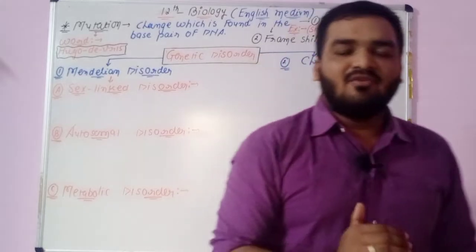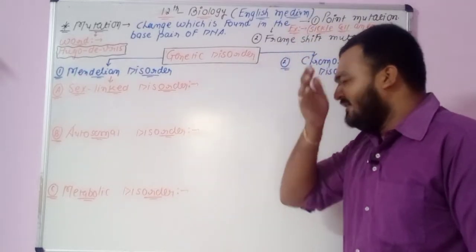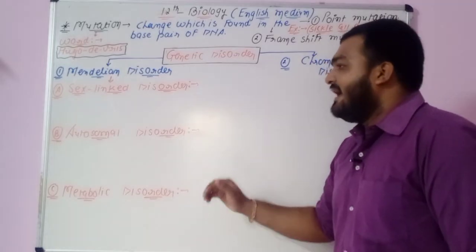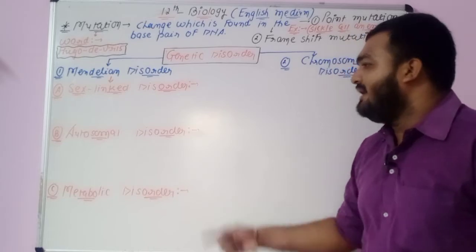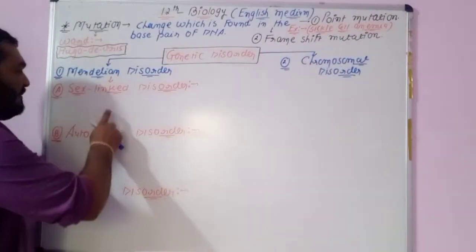Okay, first one is known as the sex-linked disorder, meaning sex-linked Mendelian disorder. Second one is known as the autosomal Mendelian disorder, and third one is known as the metabolic Mendelian type of disorder. Now, see, we are going to talk about both of these.